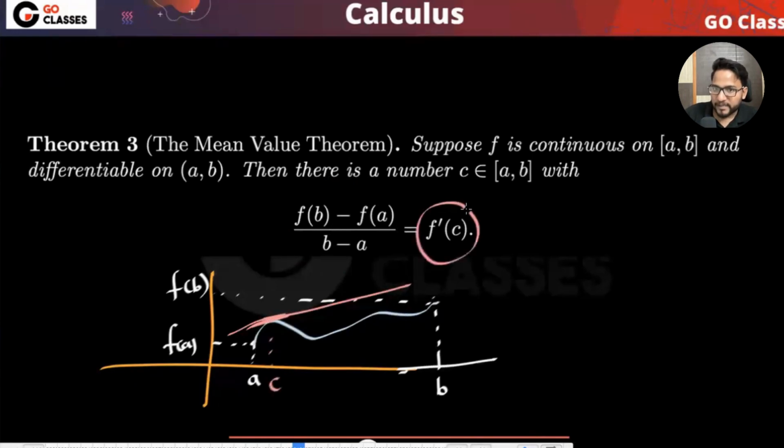So this is the slope at C, and this is the slope of the line joining A and B, right? These are two different slopes. So they are saying if you are taking some point C in between A and B, then there exists a point where the slope at this point and the slope of the line joining A and B are both the same. So let me go to the next page.